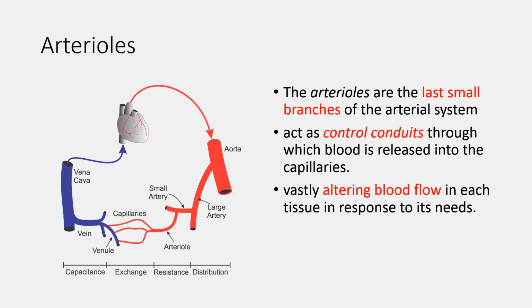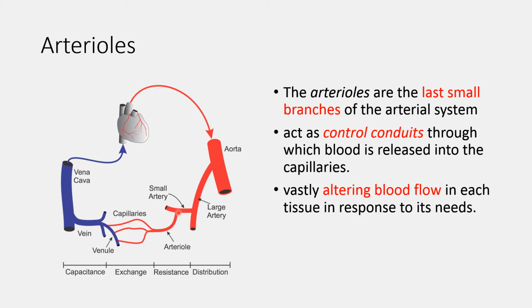The arterioles are the last small branches of the arterial system. Here, look at this figure. We can see the heart as a central pump, and it pumps blood into the circulatory system. From the heart, blood enters the large, great elastic vessels like the aorta. From the aorta, blood enters the large arteries as well as the small branches of the large arteries. These are the smaller arteries, and they are useful for distribution.